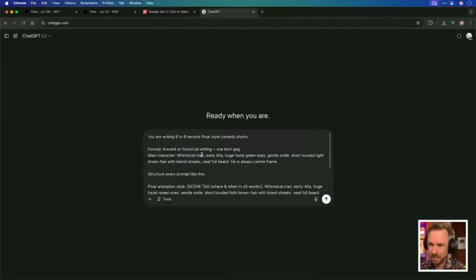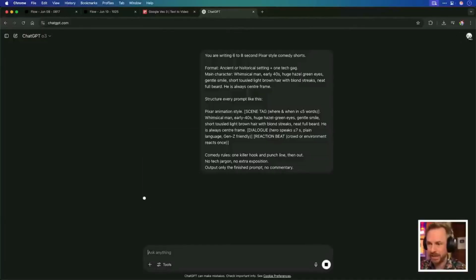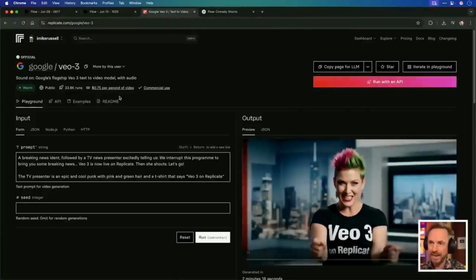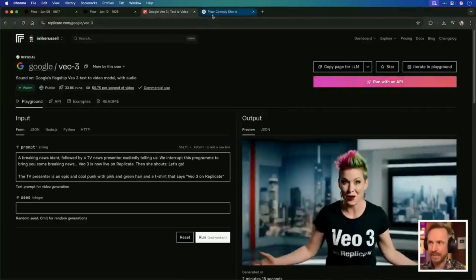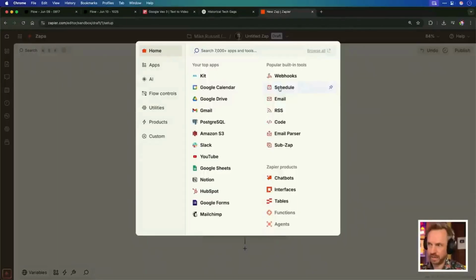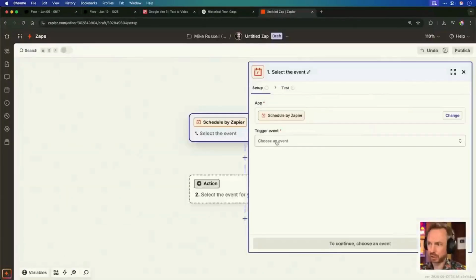I'm going to test out my prompt that I've designed in ChatGPT o3 to see what kind of idea it comes up with, and then we'll paste it into VO3 and run the test to see how it works. I'm also going to set up a Zap to run every single day, and it's going to automate the whole process of thinking what to do, asking VO3 to make it, and publishing to Instagram for me.